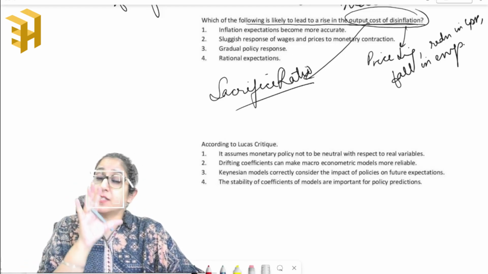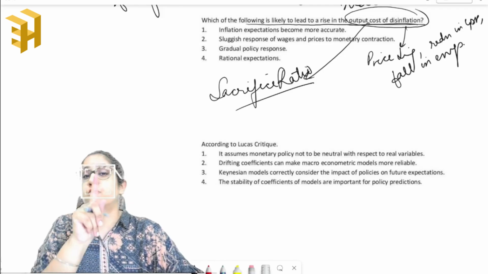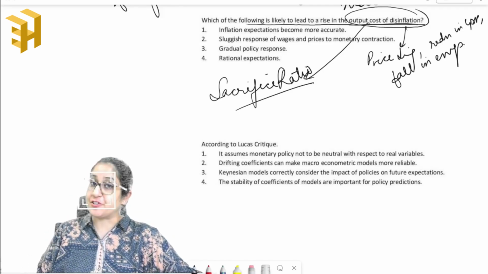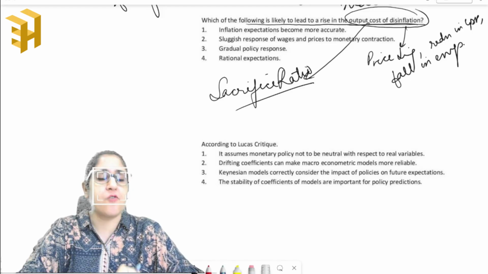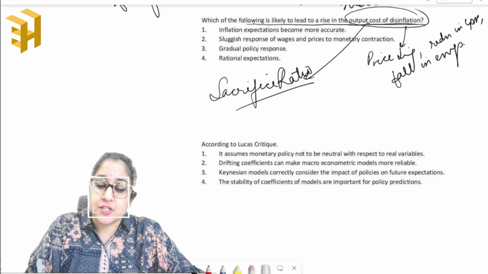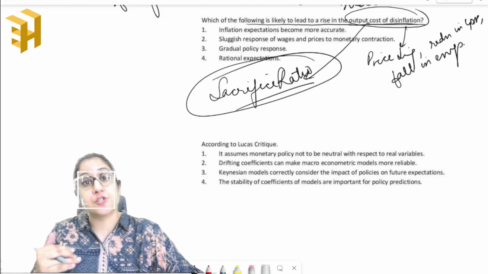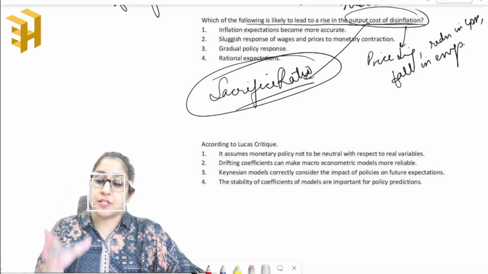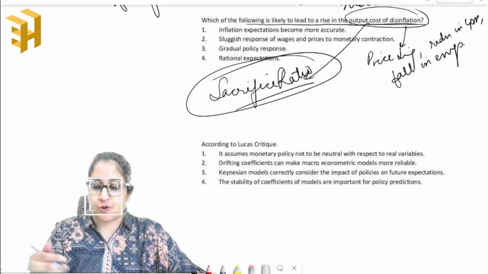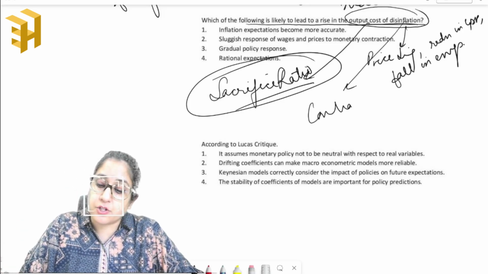It is the percentage change in output caused by a 1% change in inflation. So how will your output be impacted when there is a 1% fall in inflation? To bring a fall in inflation, how much output are you ready to sacrifice? That is your sacrifice ratio. And this is mainly caused by contractionary policies.